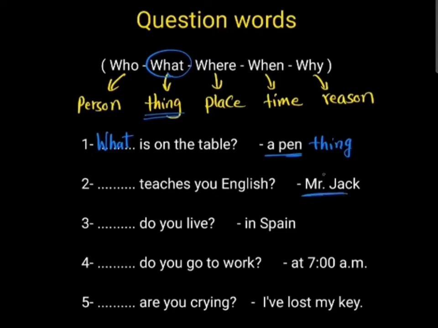Number 2. Blank teaches you English. Mr. Jack. A person, right? And to ask about a person, we use who.